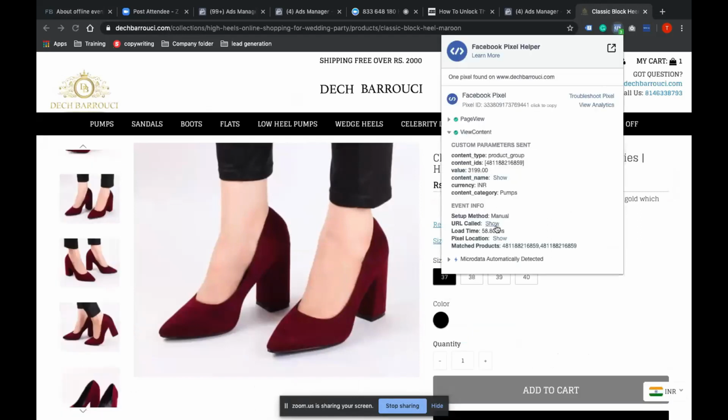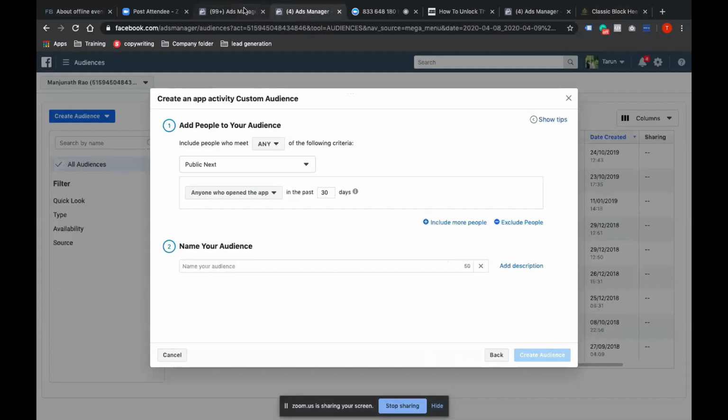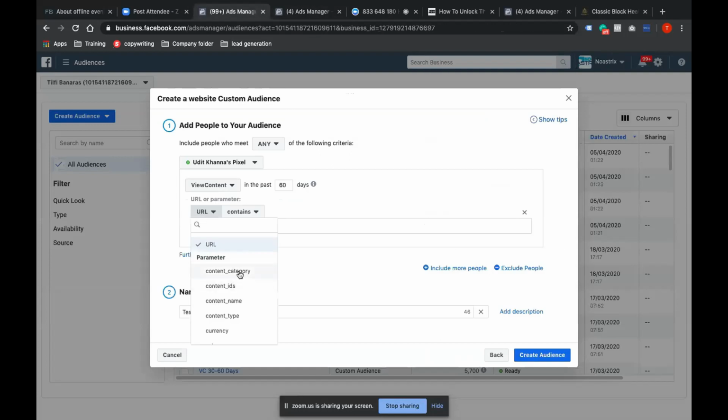When I click on view content, you can see content ID. If you have a catalog in place, Facebook already gives us a unique content ID. Then value, content name, currency, content category, pumps. I can select any of these: content category, content IDs, content name, content type, currency, and value.